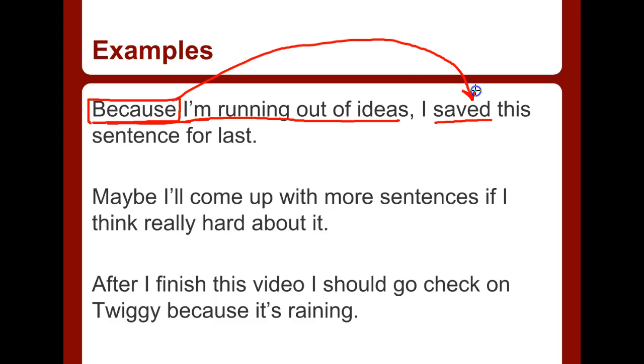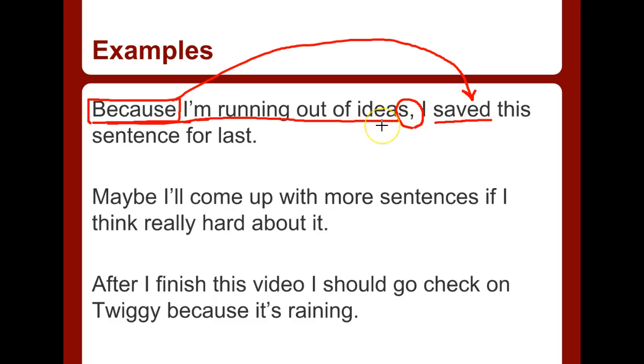So again, it modifies the verb. And it comes before the independent clause, so we have to have a comma. And we can even apply the tip that we just learned and put it at the back. I could read the sentence like this. I saved this sentence for last because I'm running out of ideas. See how that works? Let's do another one.